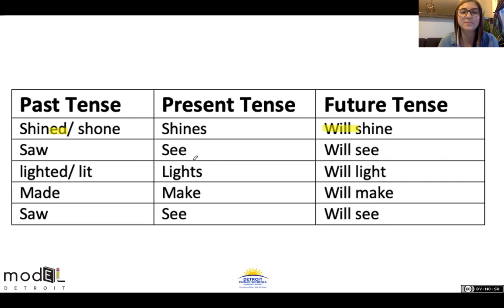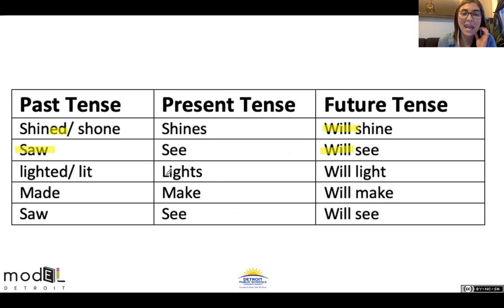Say see. This one is tricky. We don't say seed. I seed that with my eyes. We actually change the word to saw. The whole word is going to change. From see, if we did it yesterday, we saw. And if we do it tomorrow, we do what? Will see.